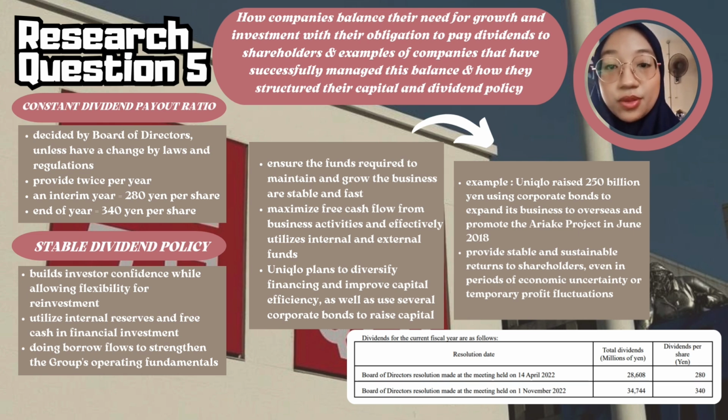For example, Uniqlo raised 250 billion yen using corporate bonds to expand its business overseas and promote the ARIC project in June 2018. Besides that, Uniqlo also provides stable and sustainable returns to its shareholders even in periods of economic uncertainty or temporary profit fluctuation.